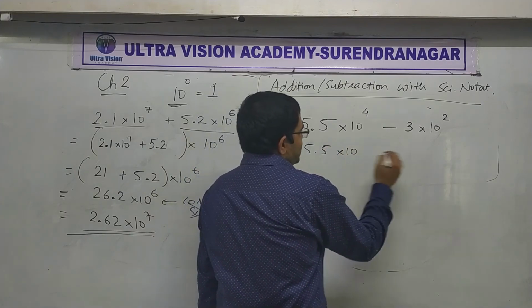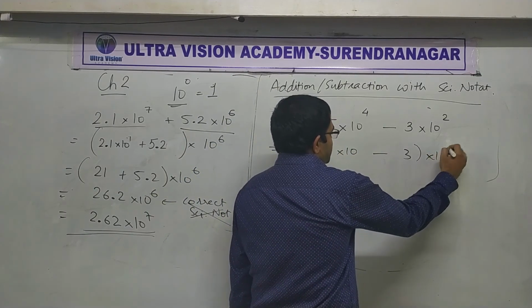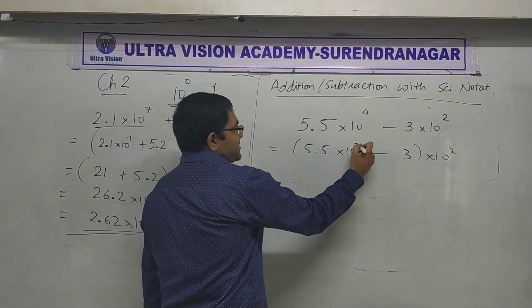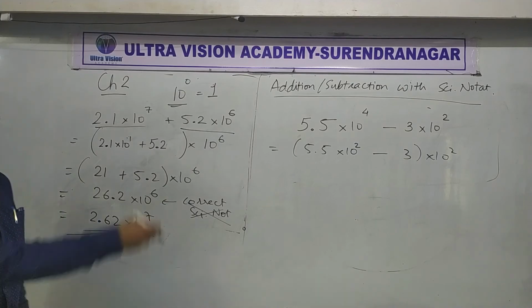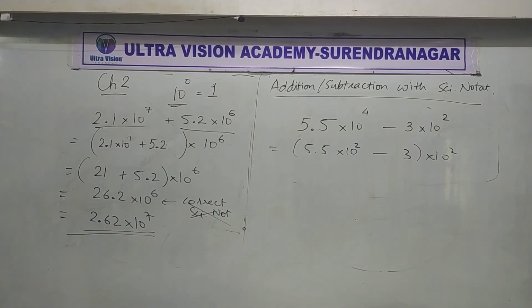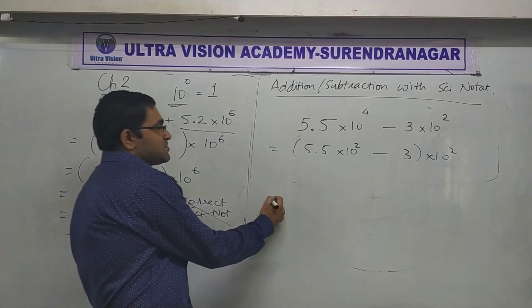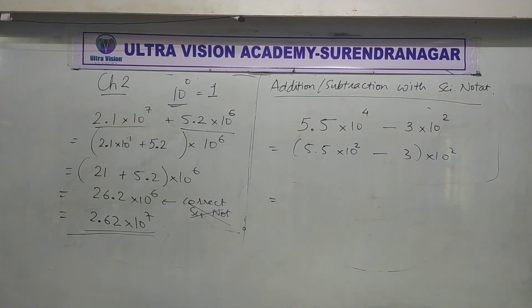So 5.5 into 10 raised to something, and here 10 raised to 2 is common. What's left over here? 10 raised to 2. I hope that's fine. Okay, now you just subtract this. So you'll get the final answer, added or subtracted, in scientific notation. Answers, come on everyone. And without calculators, make it clear. The more you use calculators, the more trouble you are going to have.